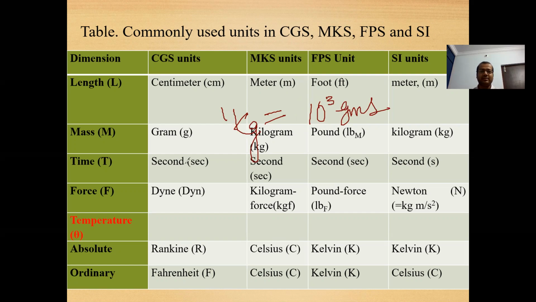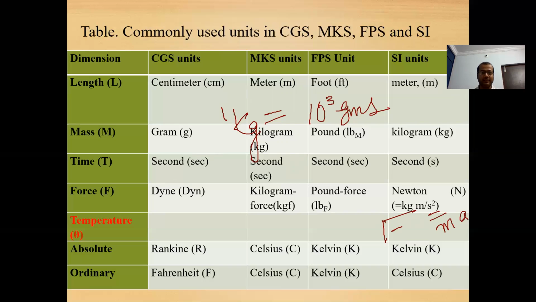So time is same in CGS as well as in SI unit and all units. But if you see about force, it is dyne for CGS system, and here it is Newton, which we are also calling as kg meter per second square. So this we are also getting with the relationship F = M × A. Force is equal to mass into acceleration.